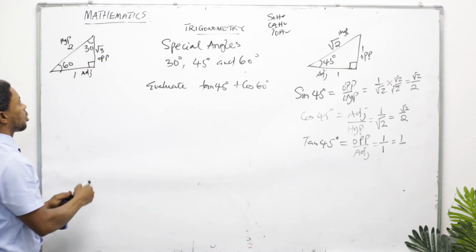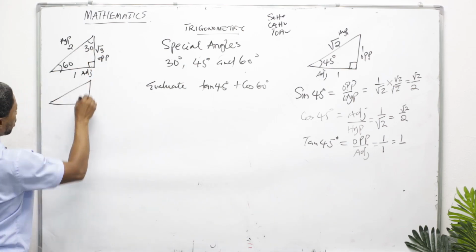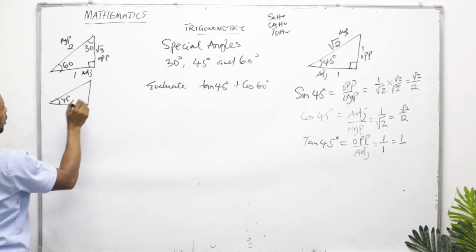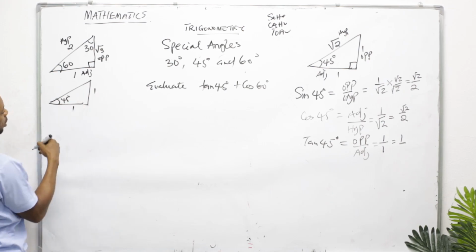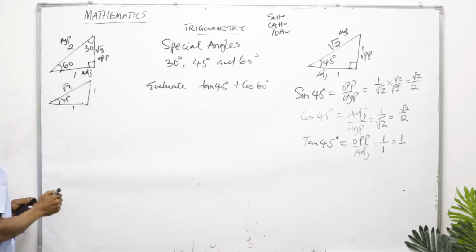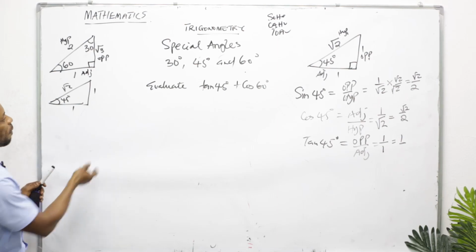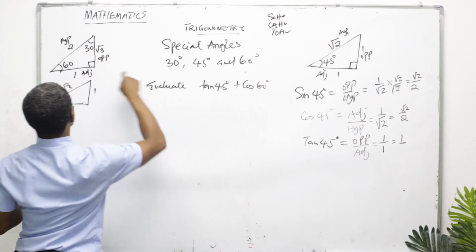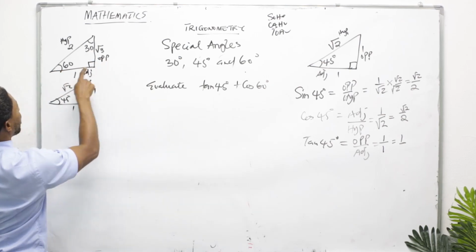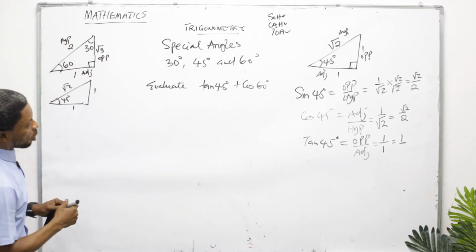Anytime you see these special angles, what I need to do is just draw this somewhere, 45 degree, and then this is my unit length, and then this is square root of 2. With this, I am good to go. The next thing I'm going to do is to identify, I have 45 and I have 60. So this is 60, opposite over adjacent. Okay, now I'm good to go.